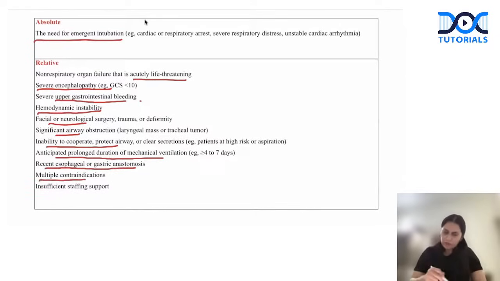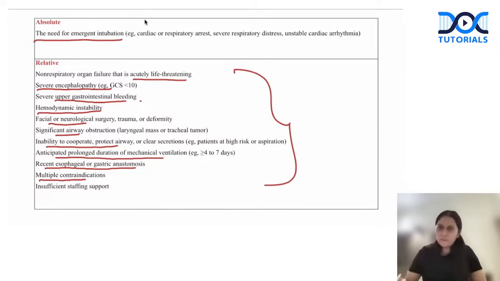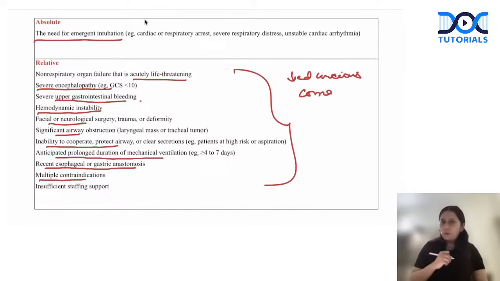These are multiple contraindications, right? Guys, just to simplify it, this is the whole list which I have put, but I will simplify it for you. If a patient has a threat of going into cardiac arrest or respiratory arrest, always invasive ventilation. That is an absolute contraindication for non-invasive. If the patient has decreased consciousness, is in coma, then we always go for invasive ventilation.